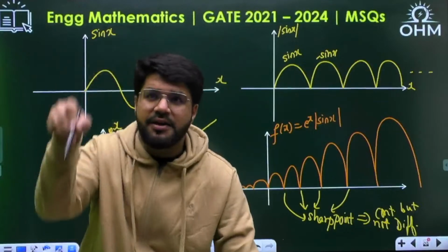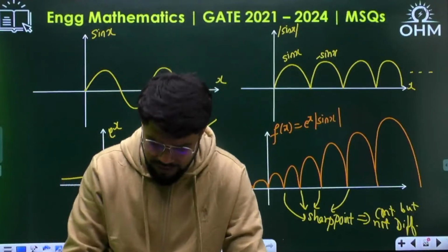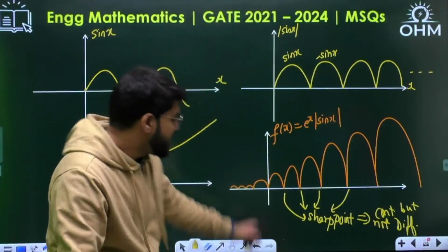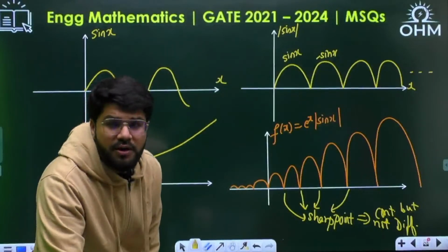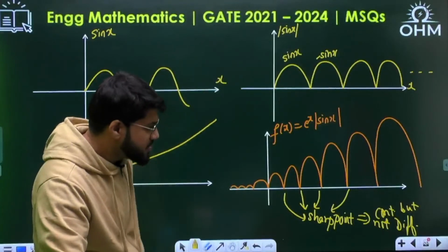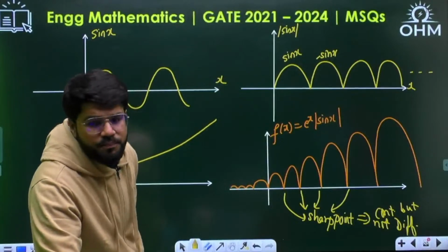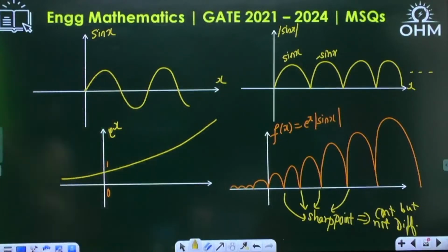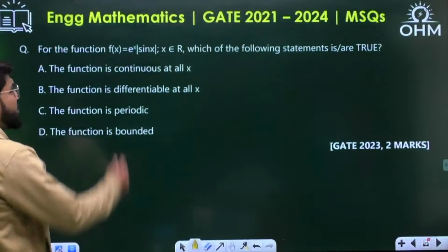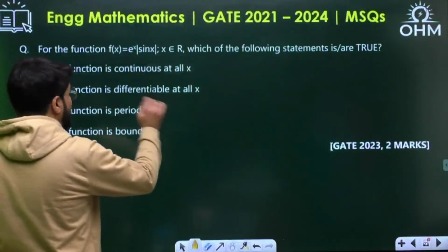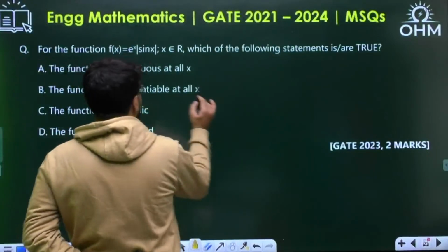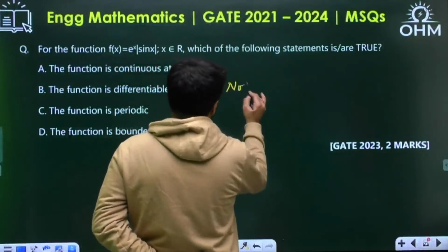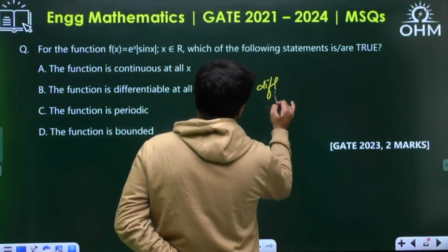Sin x suddenly changes to minus sin x. So there you can say it is continuous but not differentiable. So the function is continuous for all x, correct? Is it differentiable at all x? The option is telling it is differentiable at all x? No, it is not differentiable.